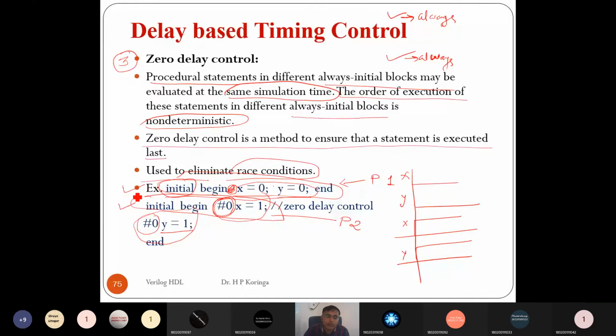So it runs first the statements which do not have a specified delay, and then the statements which specify the delay. Okay. So you can see the race condition can be avoided by specifying the zero delay. That is the use of specifying the zero delay. Okay. Any questions?